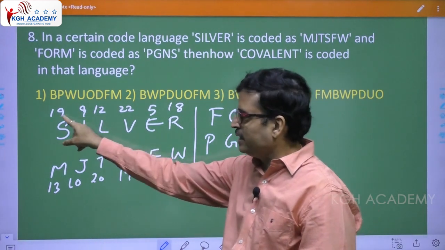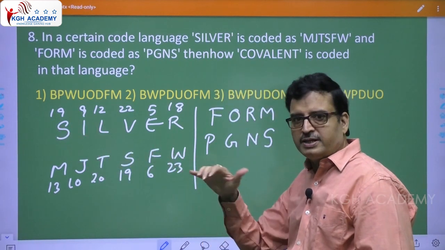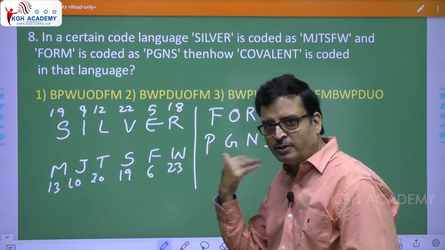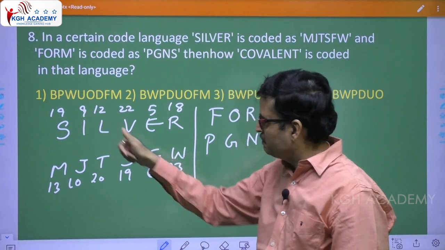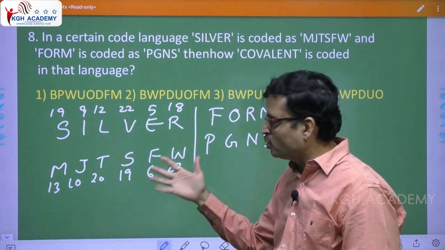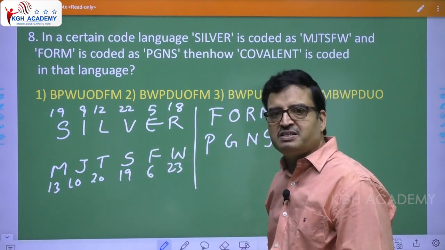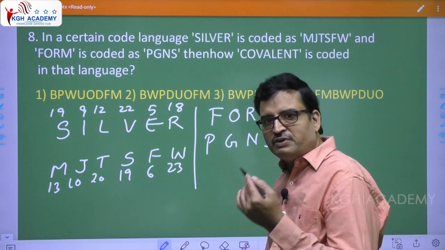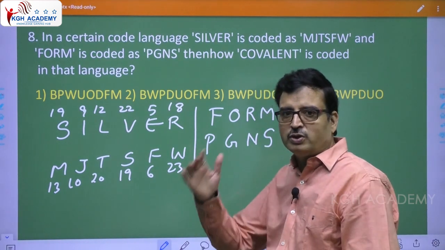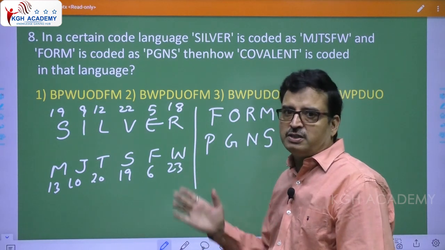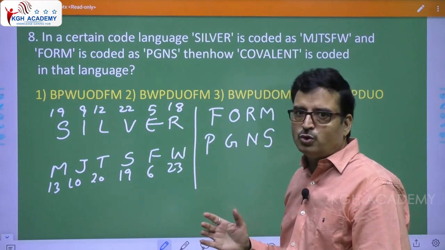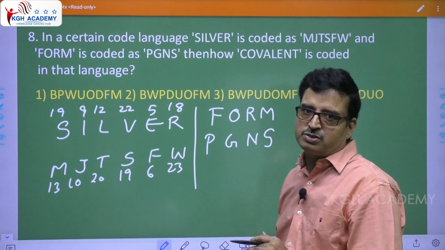Like this, 19, 23, let us say plus 4, 19 plus 4 is 23. 9, 6, minus 3. 12, 19 plus 7, no, it's not matching. So even reverse coding is not matching. I told you, if straight coding is not matching and reverse coding is not matching, then see whether cross coding matches.